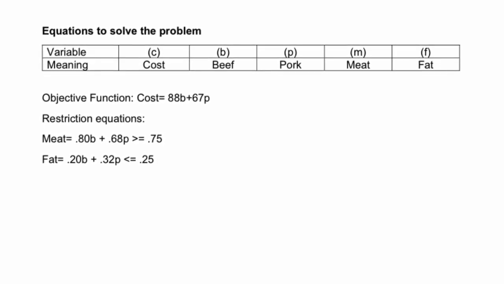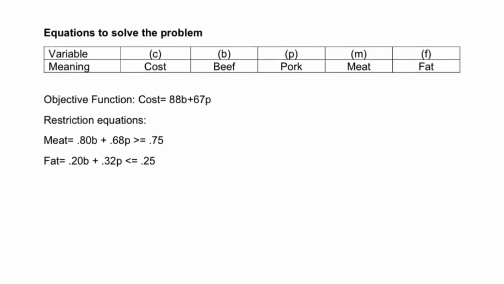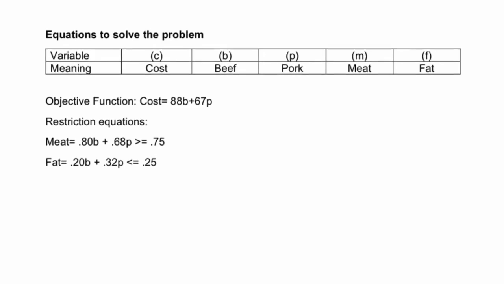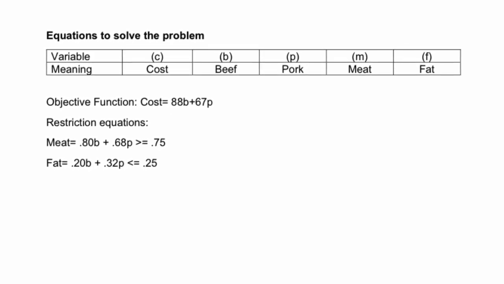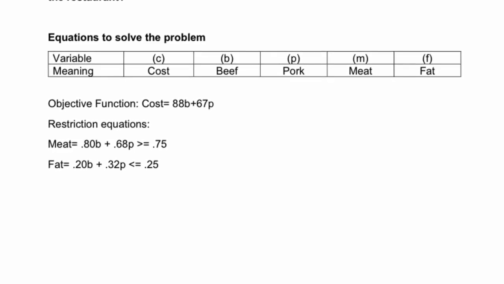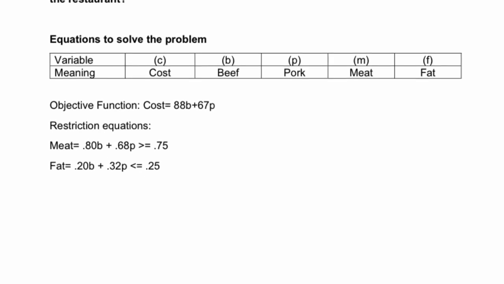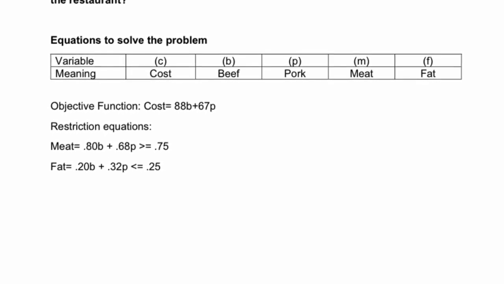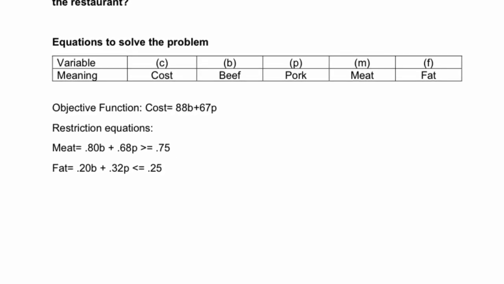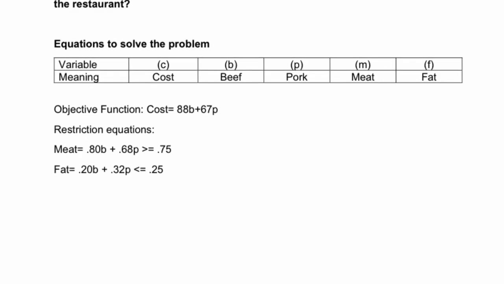Now, moving on to our problem number 2, which is related to linear programming, we have the question: how much beef and pork should be bought? What would be the minimum cost for the restaurant in the hotel? So first, we have our objective function, which essentially is cost equals 88, which is the price of the beef, times beef, plus 67, which is the price of the pork, times the amount of pork being bought.